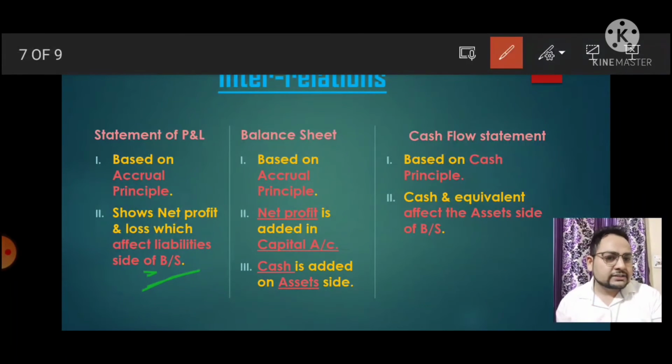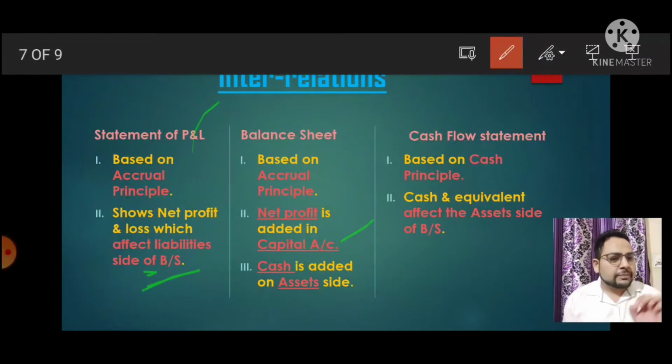So this point is related to this. Got it? A balance sheet needs net profit for adding in capital, or net loss for subtracting from capital, and we get the net profit or net loss detail from the statement of profit and loss. Clear?